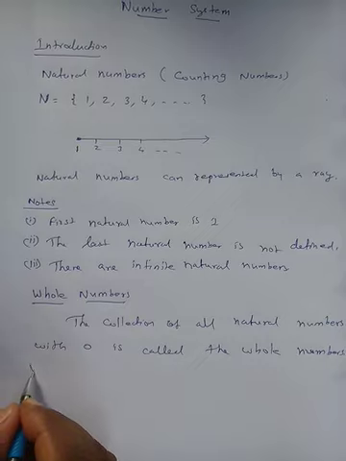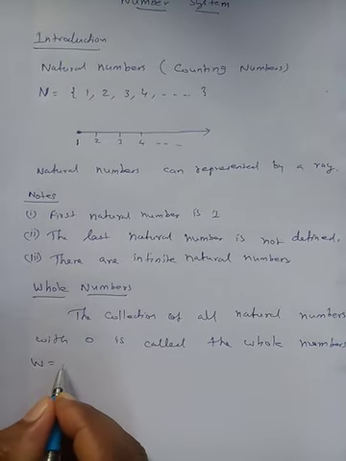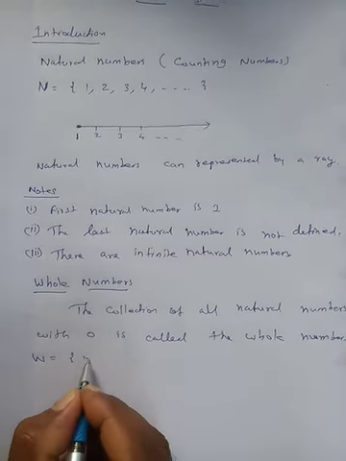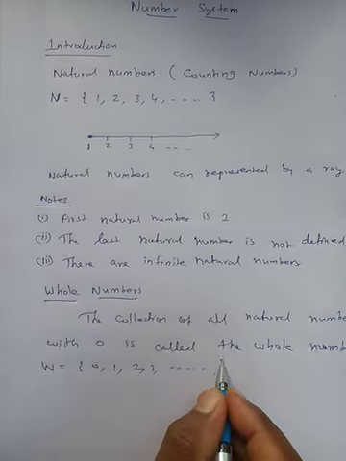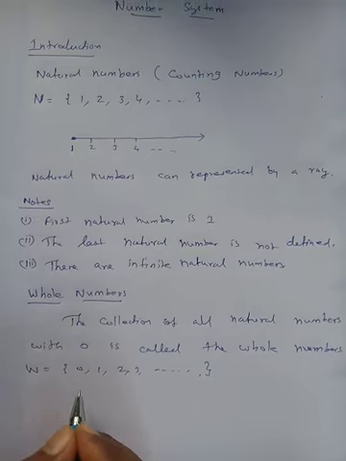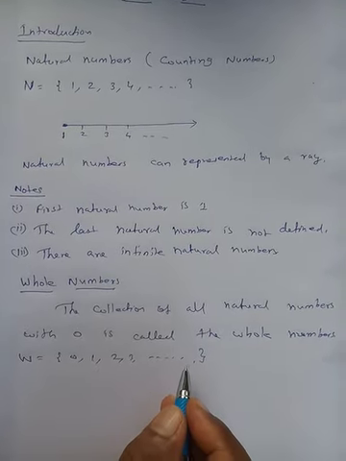That is denoted by the capital letter W: 0, 1, 2, 3, up to etc. So we know the first whole number is 0, but we cannot define the last.